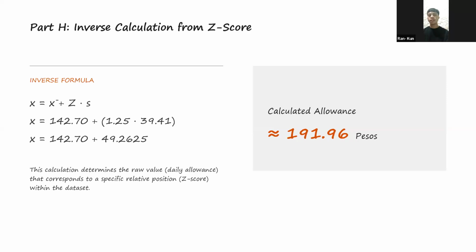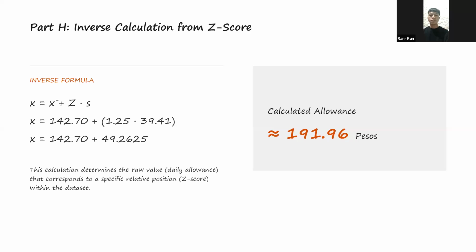We calculate the multiplication first: 1.25 times 39.41 equals 49.26. Lastly, we add the mean: x equals 142.70 plus 49.26 equals 191.96 pesos.